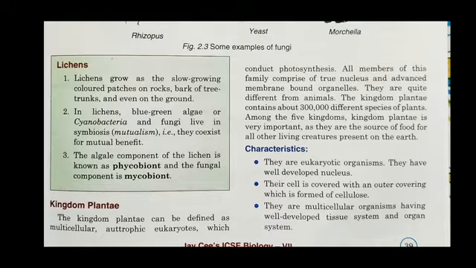Their characteristics are that they are eukaryotic, because they have a well-developed nucleus, and their cell wall is covered with an outer covering which is formed of cellulose, and they are multicellular organisms having a well-developed tissue system and organ system.